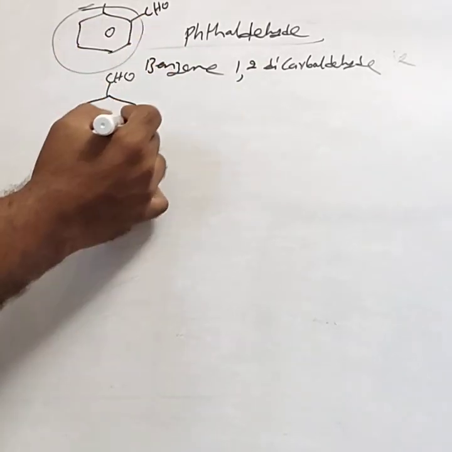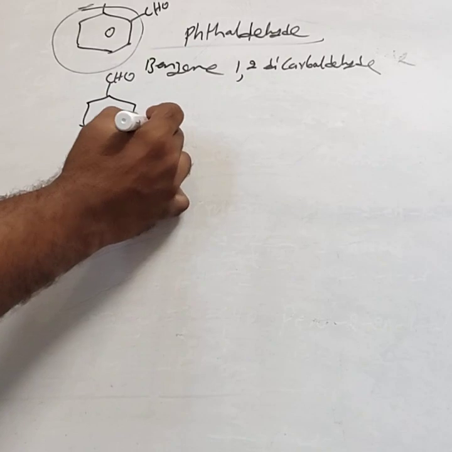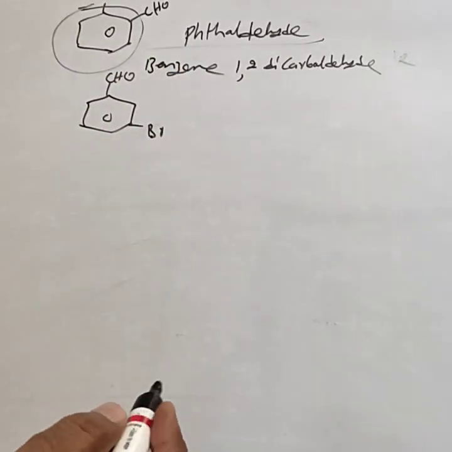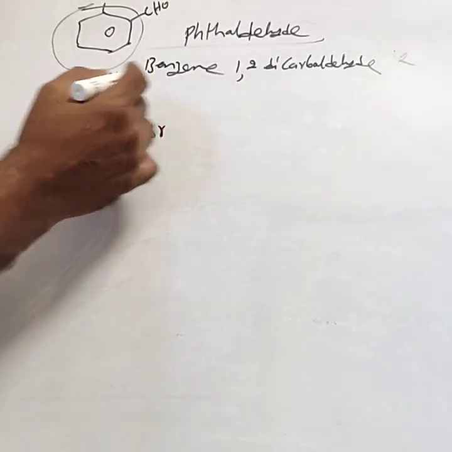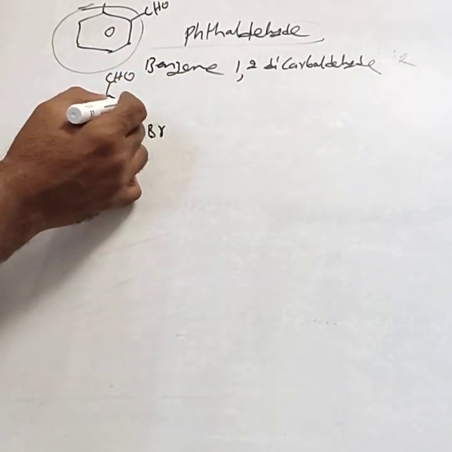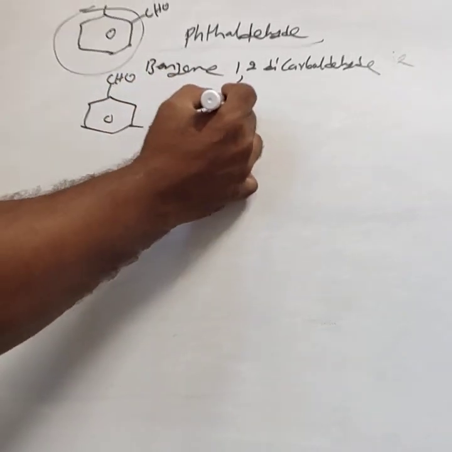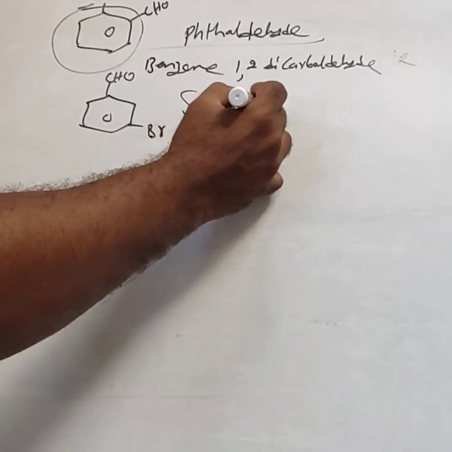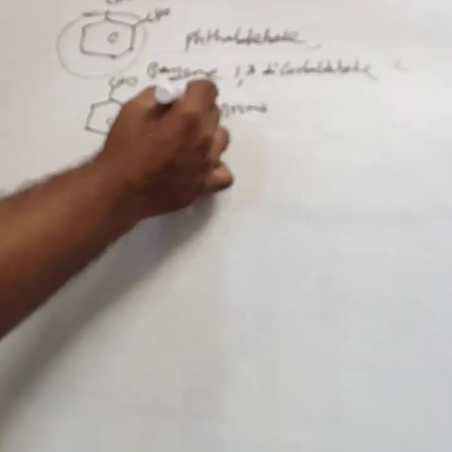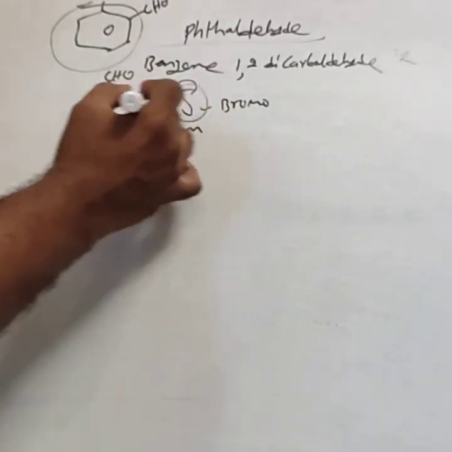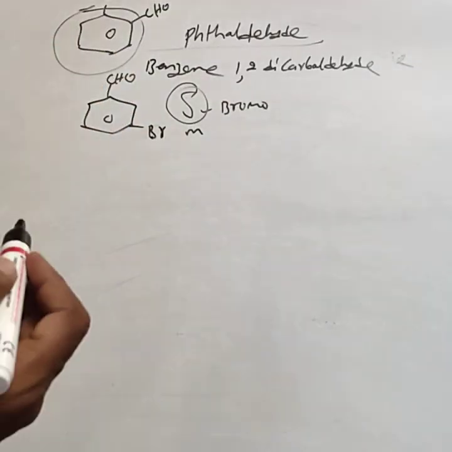Similarly, CHO, then Br. The common name of this compound is, there is an alpha, beta, gamma, bromo benzaldehyde. Or instead of gamma you can use meta also, because it is in the benzene ring.